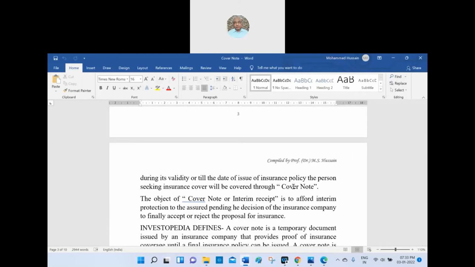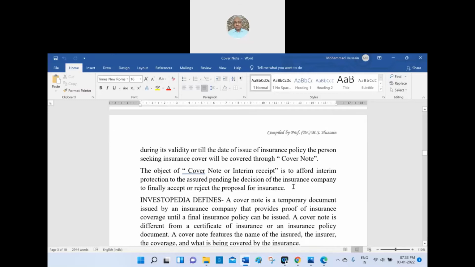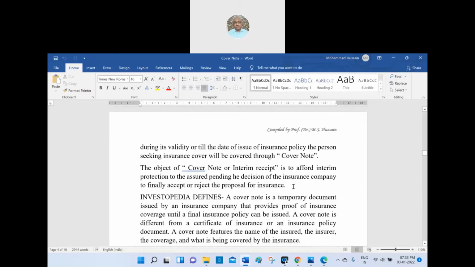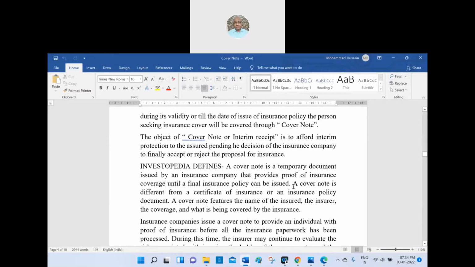In case they find there is some lacuna and it is not feasible, then the insurer will deny it and return the premium amount, also with the interest. The object of the cover note or interim receipt is to afford interim protection to the assured pending the decision of the insurance company to finally accept or reject the proposal for the insurance. The insurer will have two options: either accept it, then he will issue the policy certificate; or if he rejects it, he will return the amount with the payment, whatever the interest will be.